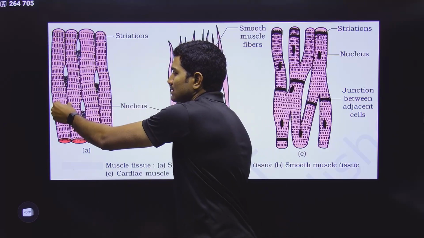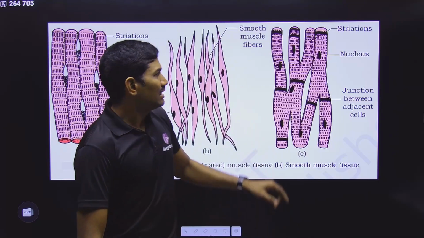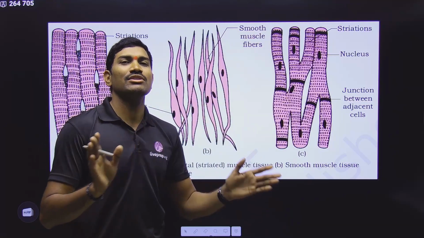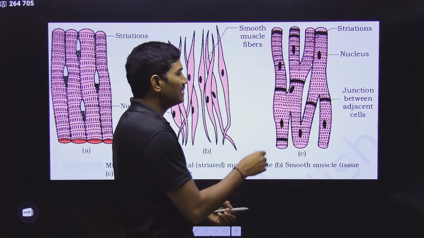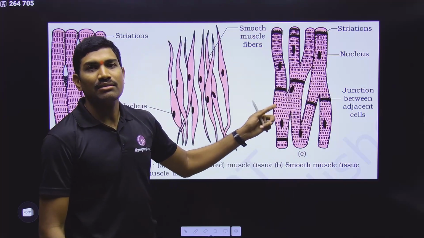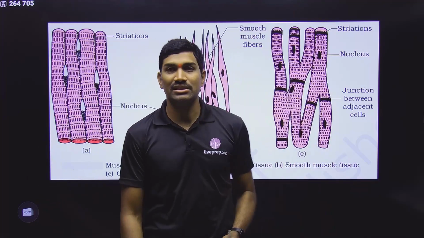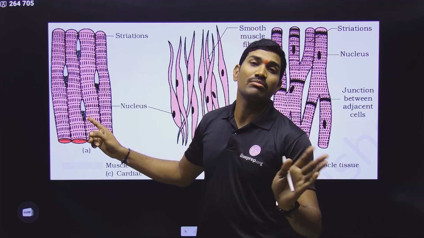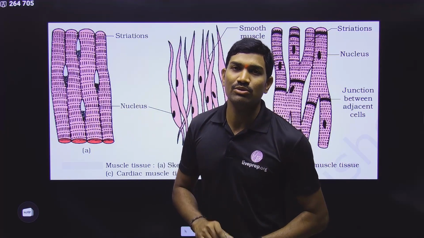Skeletal muscles are cylindrical structures. Even the cardiac muscles are also cylindrical structures. Understood? For the comparison, you just go with it. Next one, in the case of cardiac muscles, branchings are there. It is branched. The cardiac muscle cells are branched here, but here these are not branched. These are some points that we need to understand.